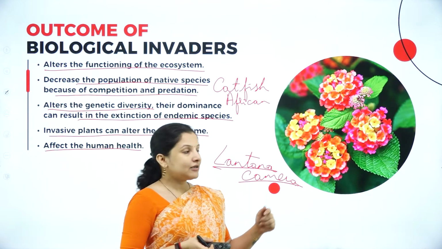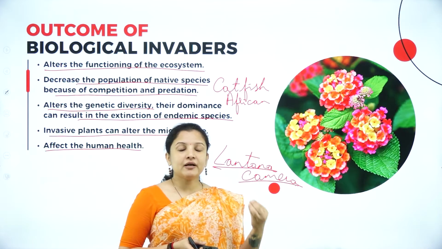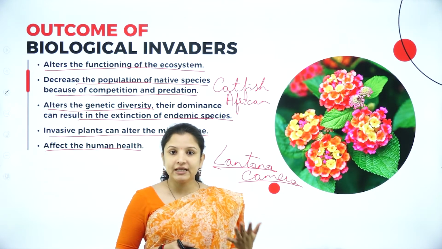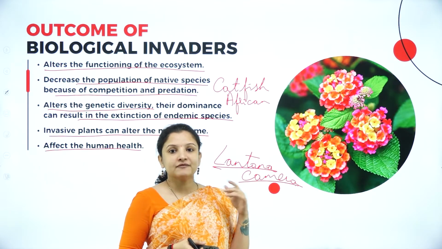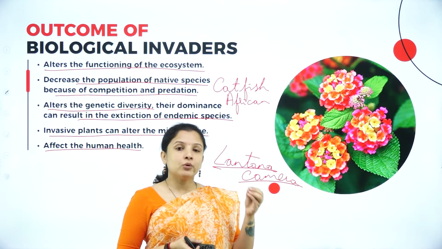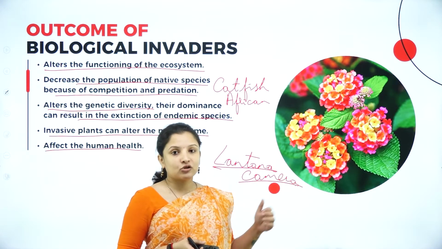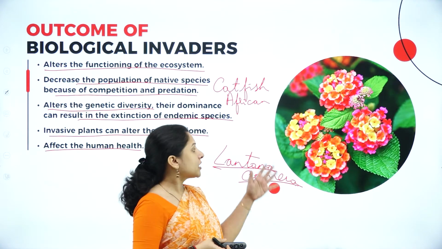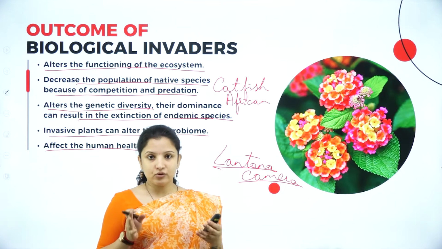And not just that, these have thorny stems, and therefore they will prevent the movement of animals freely inside the forest. And not just that, these plants are said to have some toxic chemical in them, which, if eaten by mistake by the animals, can lead to the death of the animal. So that is how, by mistake, alien species actually pose a threat to the biodiversity.